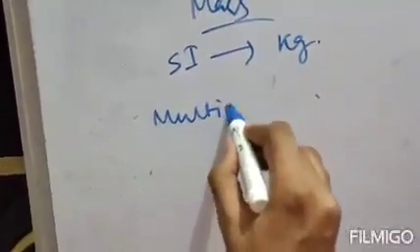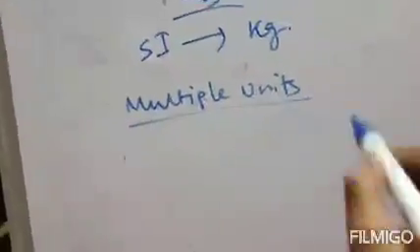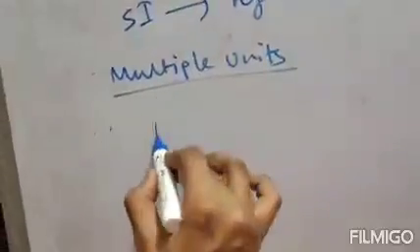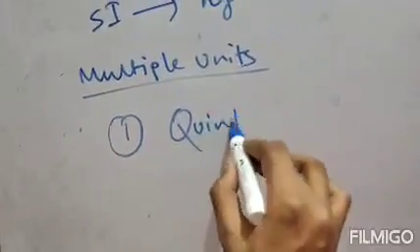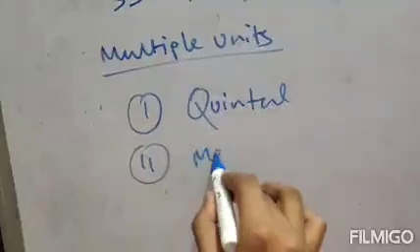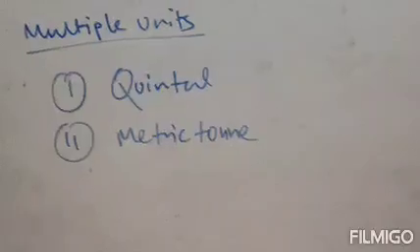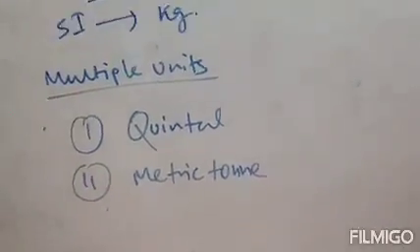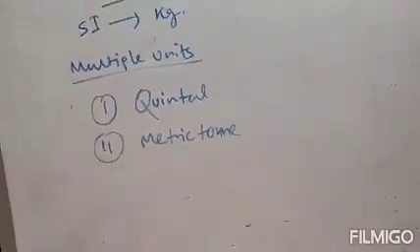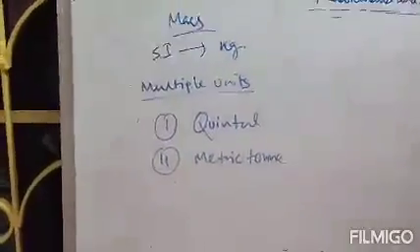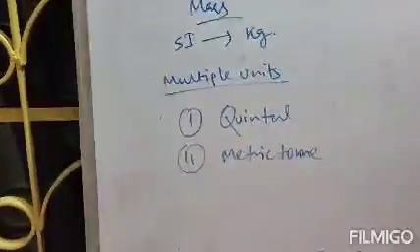Next, multiple units. Like length, mass also has multiple units. What are the multiple units of mass? First multiple unit is your quintal, and second multiple unit is your metric ton. These two, quintal and metric ton, are used as bigger units of mass.